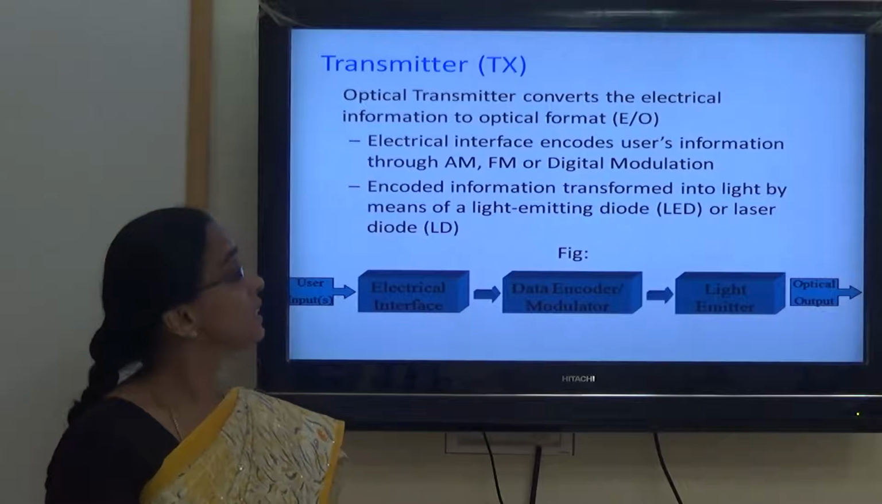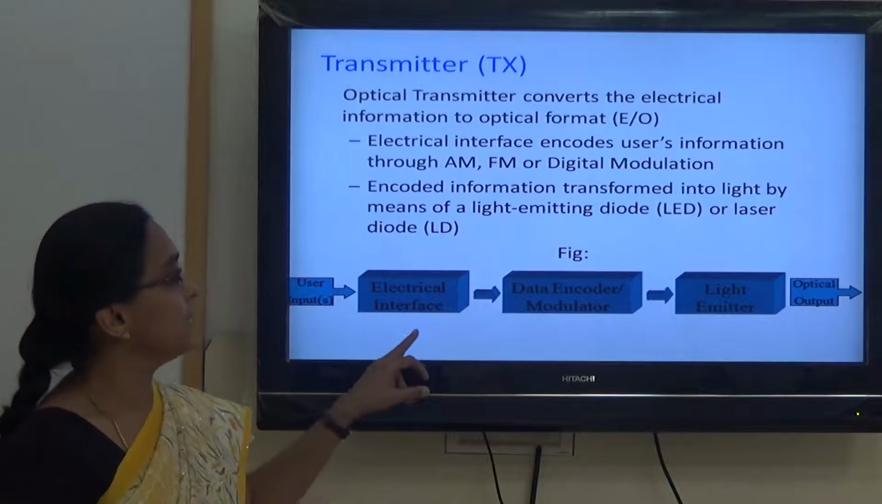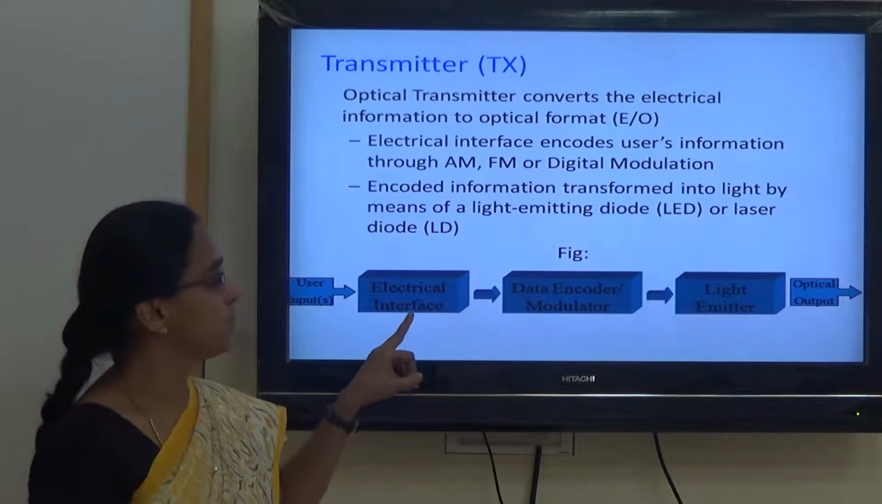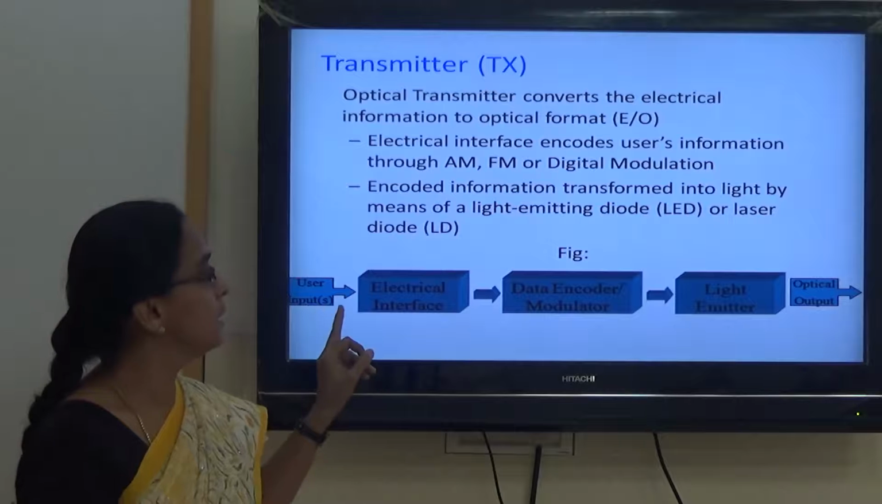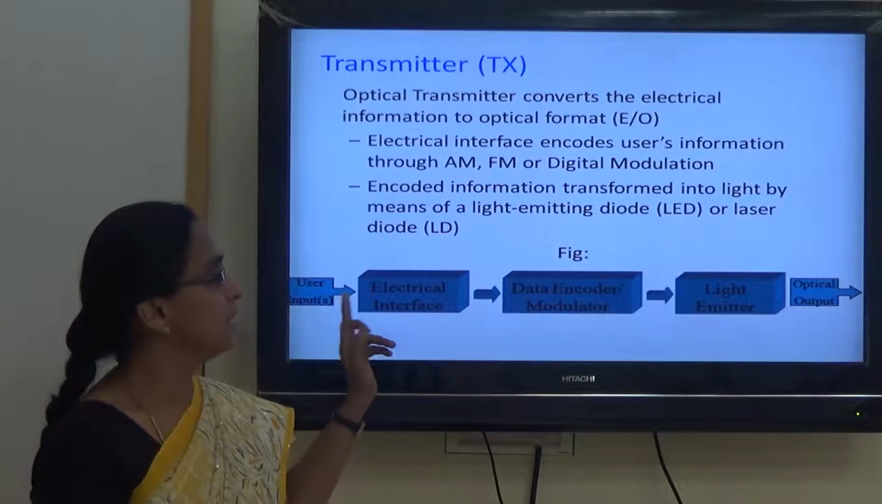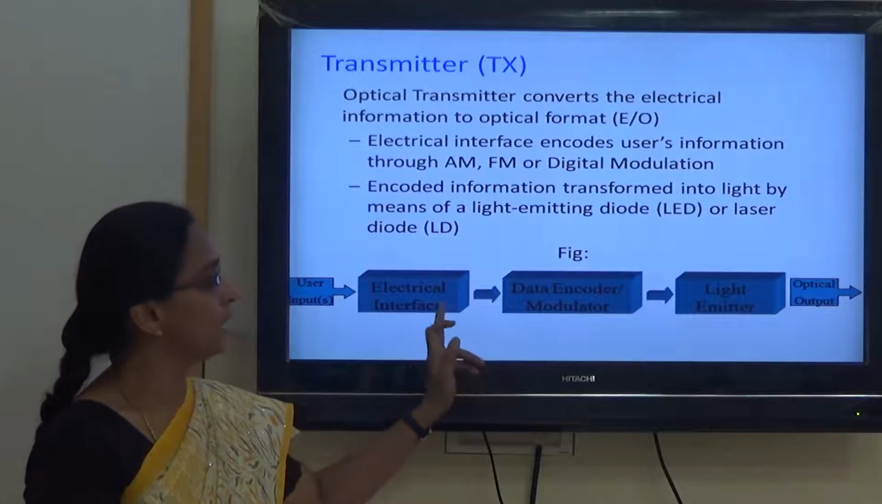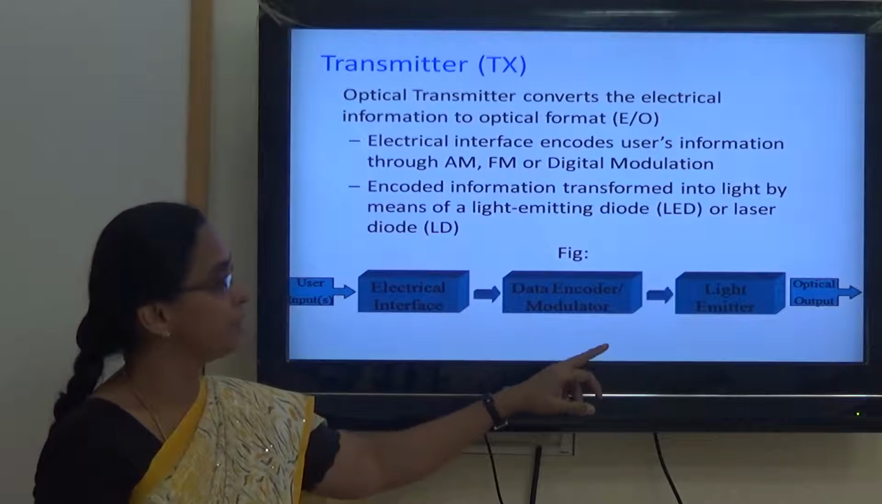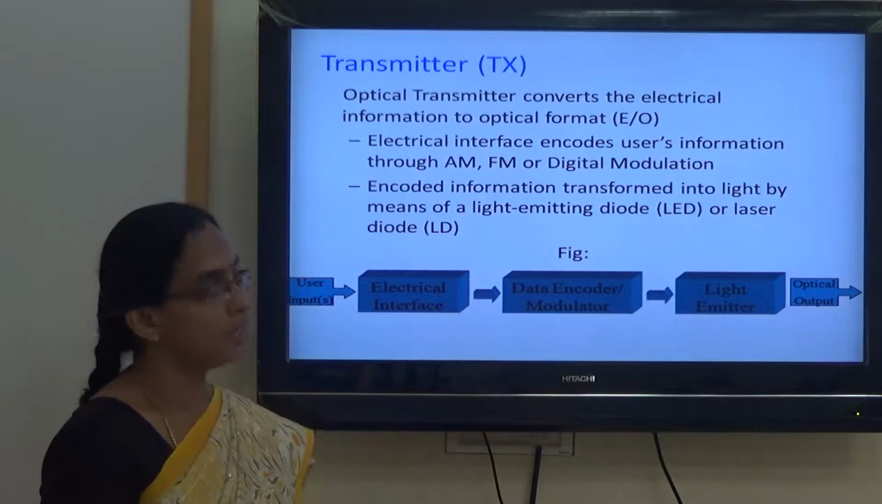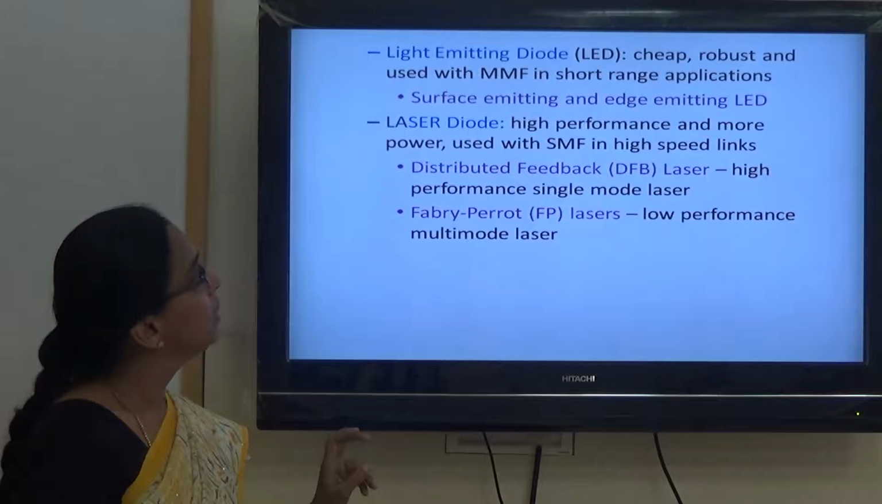So if you see this transmitter, the electrical interface involved in this transmitter block does the process of converting the given electrical signal into a modulated signal, and then it is transmitted over a communication medium with the help of an LED or laser diode.